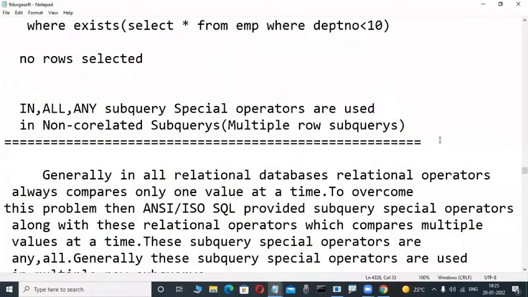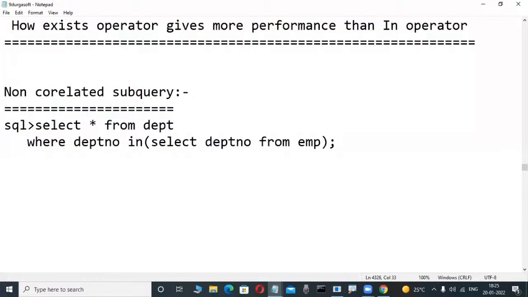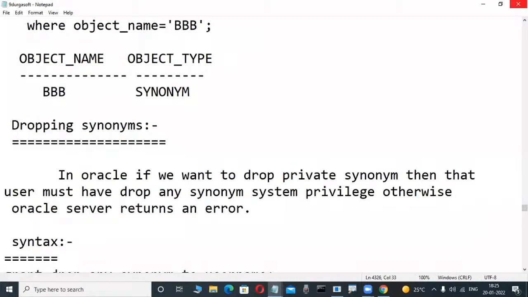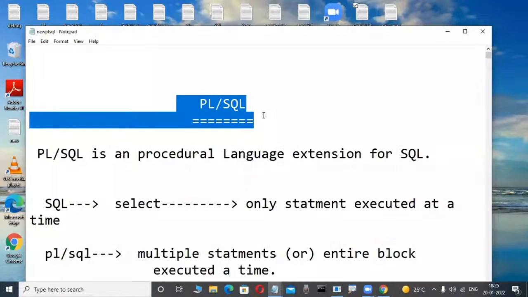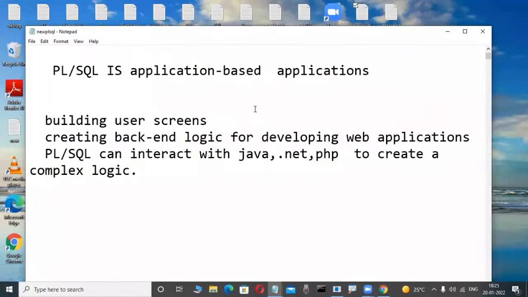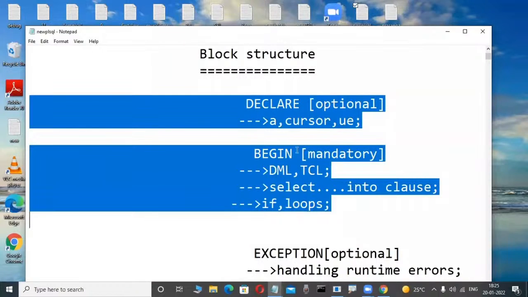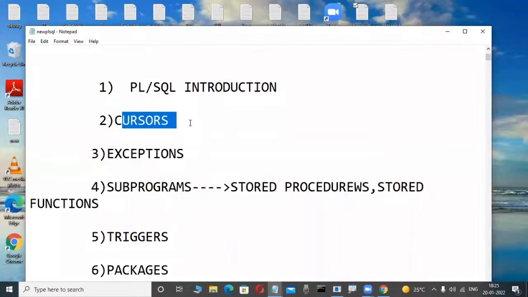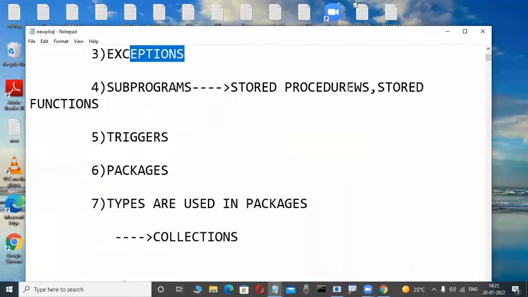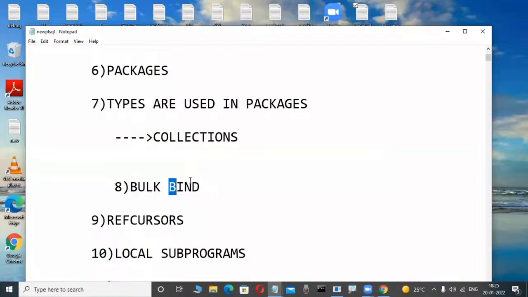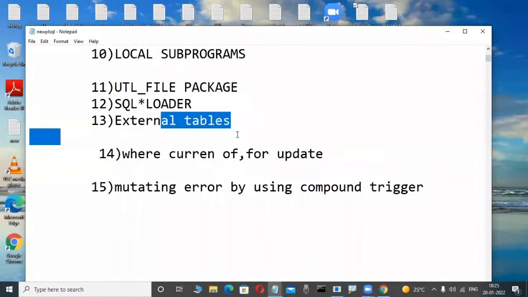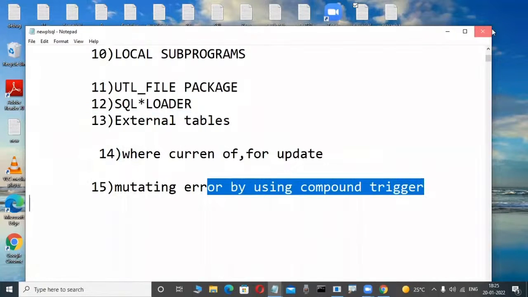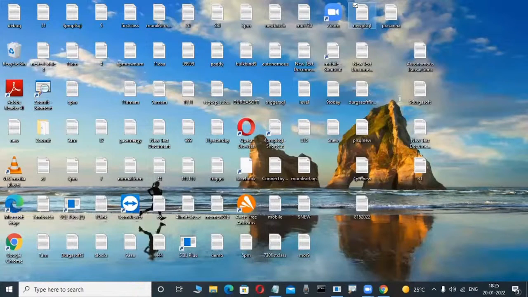Don't worry. Then database objects, so many things, we are learning. These are big concepts. Again, PL/SQL means a little bit of coding, so don't be afraid. In PL/SQL there are cursors, exceptions, stored procedures, stored functions, triggers, packages, types, collections, bulk bind, ref cursors, local subprograms, UTL_FILE packages, SQL Loader, external tables, so many things like this. So much syllabus is there.